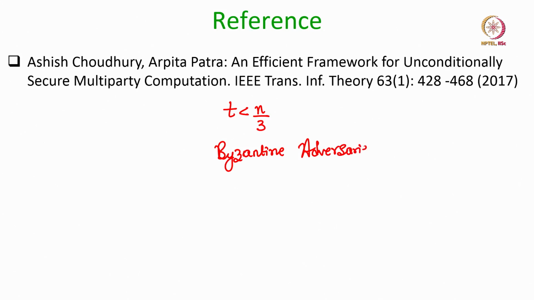And we had already argued that t less than n over 3 is the necessary condition for any generic perfectly secure MPC, because there are some specific tasks such as perfectly secure Byzantine agreement where the condition t less than n over 3 is necessary. That shows that the condition t less than n over 3 is necessary for any generic perfectly secure MPC protocol. Thank you.